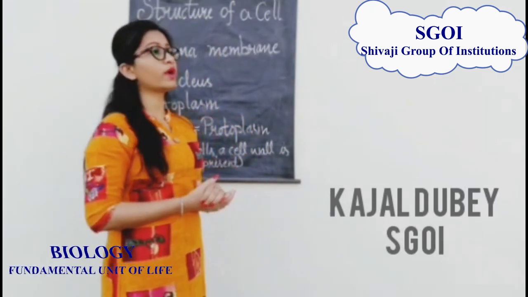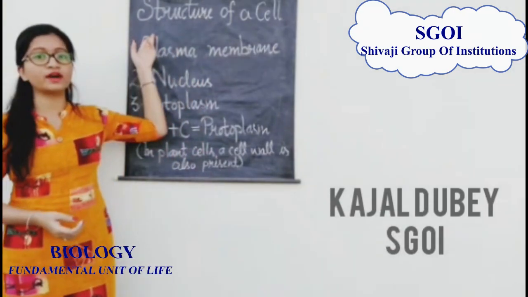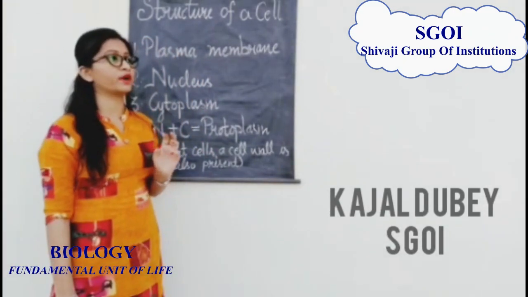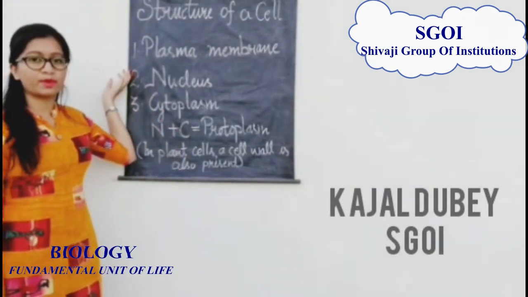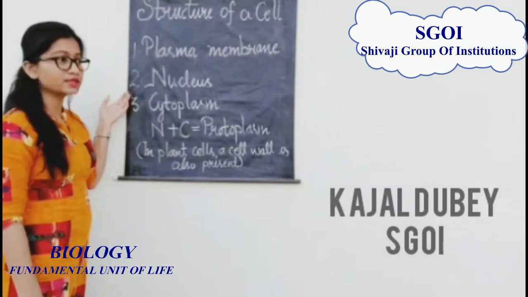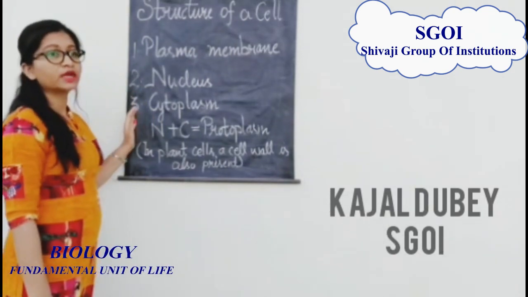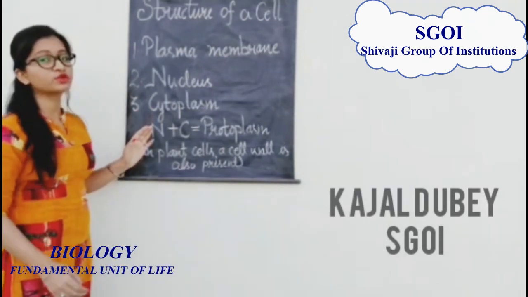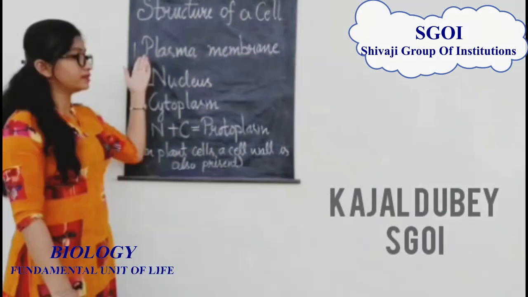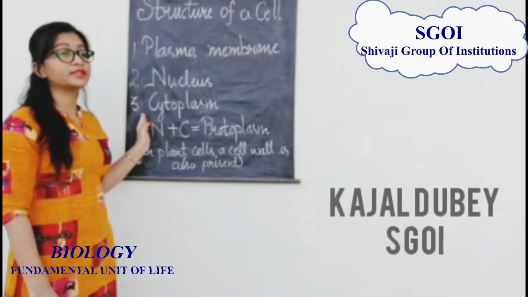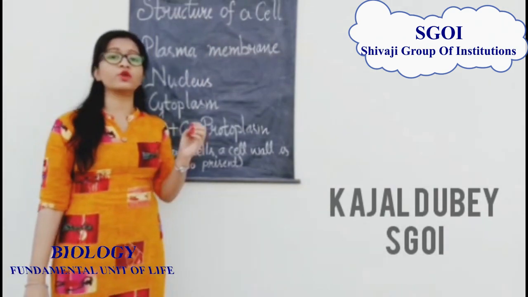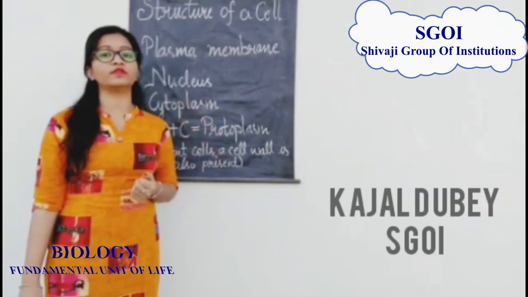So now we are going to discuss the structure of a cell. The structure of a cell is composed of three important parts. Number one, the plasma membrane, which is also known as the cell membrane. Number two, the nucleus, and number three, the cytoplasm. The nucleus and cytoplasm together are known as the protoplasm of the cell. These are the parts which are present in an animal cell, but in a plant cell, a cell wall is also present outside the plasma membrane.